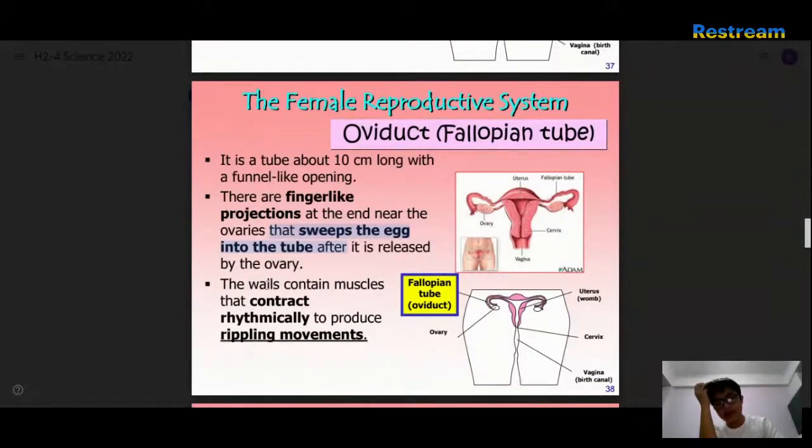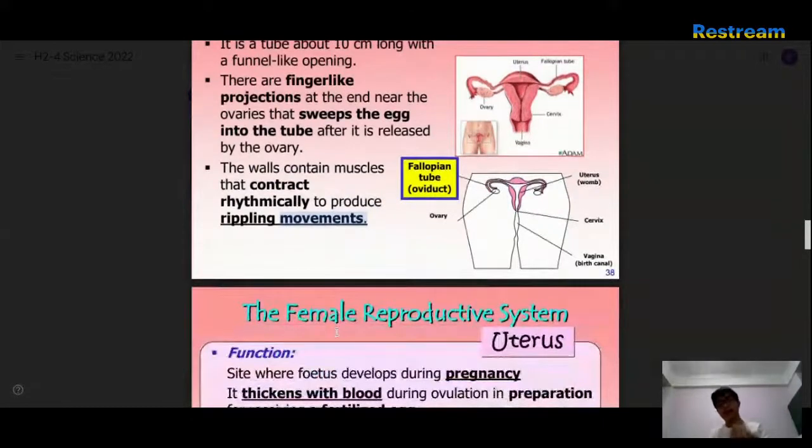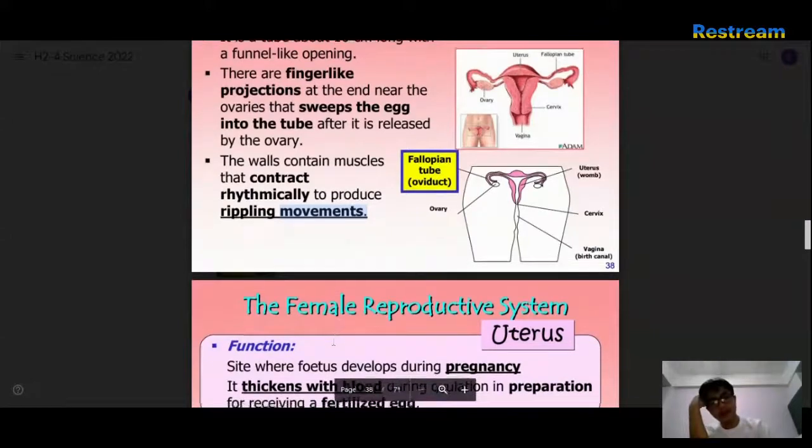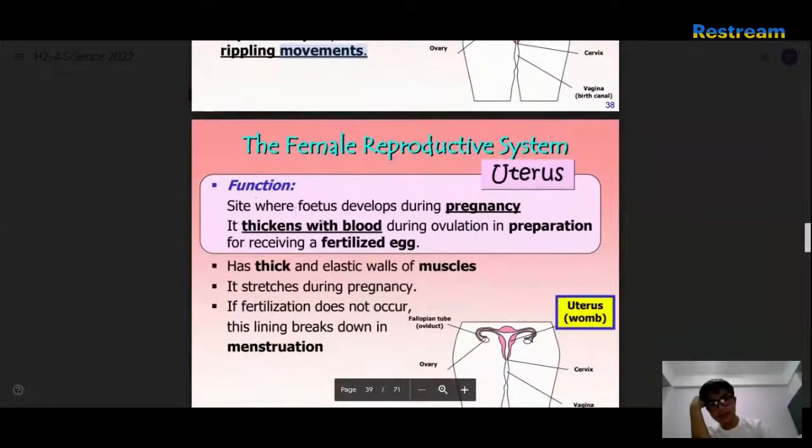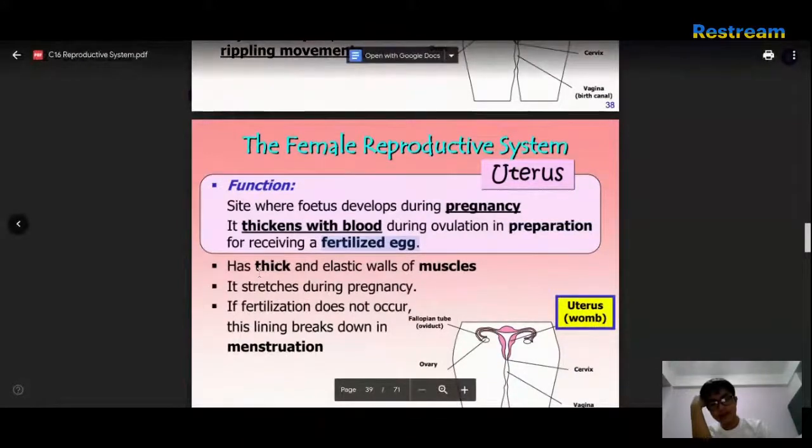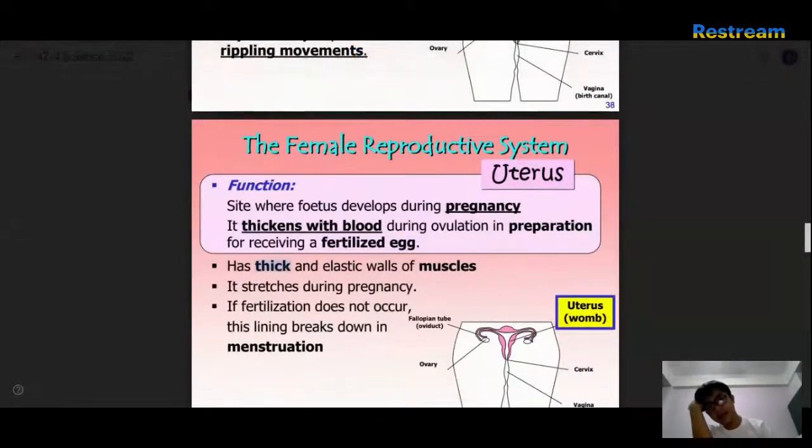The walls contract rhythmically to produce routine movements, which basically, like your gullet, just pushes the thing. Uterus, site where the fetus develops during pregnancy. It thickens with blood during ovulation in preparation for receiving a fertilized egg, not an unfertilized egg, okay? It has thick and elastic walls of muscles, and stretches during pregnancy. If fertilization does not occur, this lining breaks down in menstruation.